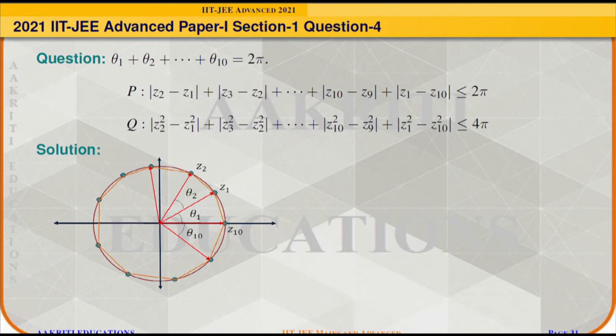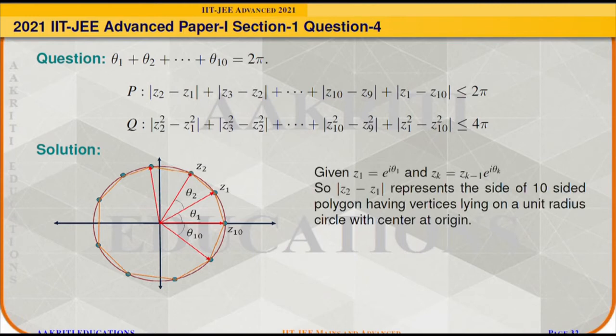Now, if we look at this question carefully, we are given the 10 complex numbers Z1 to Z10 and the relation is given as Zk equals Zk minus 1 times e raised to the power iota theta k, with Z1 defined as e raised to the power iota theta 1. Since modulus of Z1 is nothing but 1, all these complex numbers can be defined as points on the circle of unit radius, such that the angle between Z10 and Z1 is theta 1, the angle between Z1 and Z2 is theta 2, and so on.